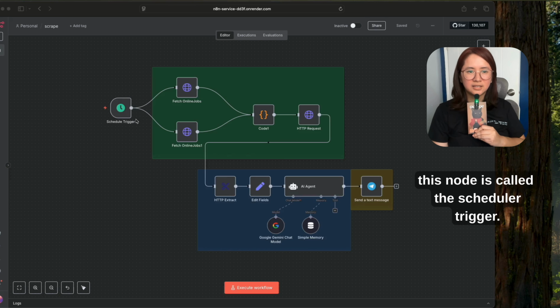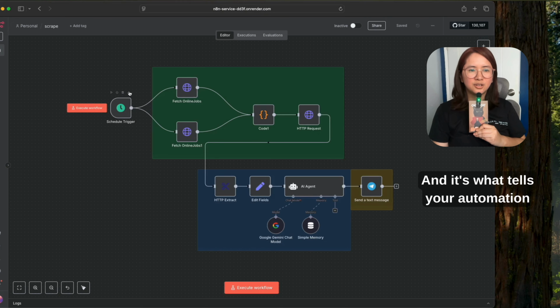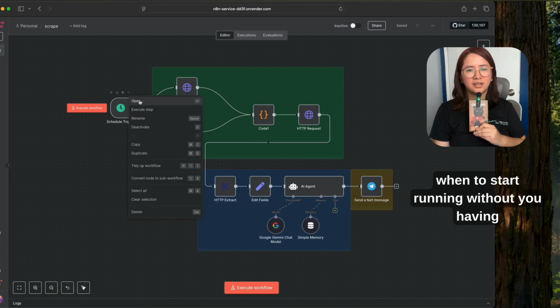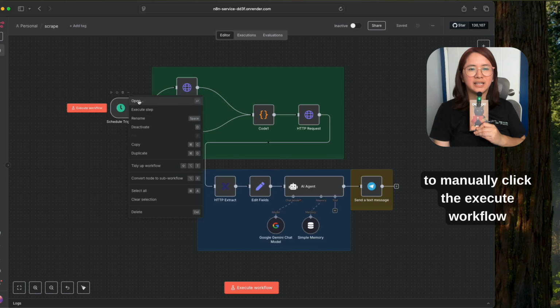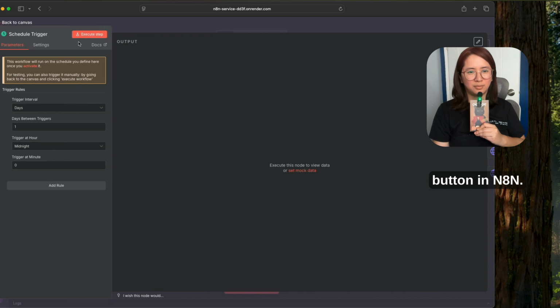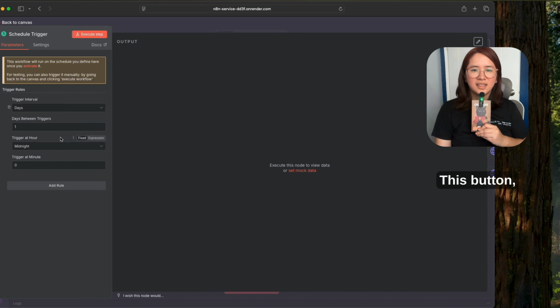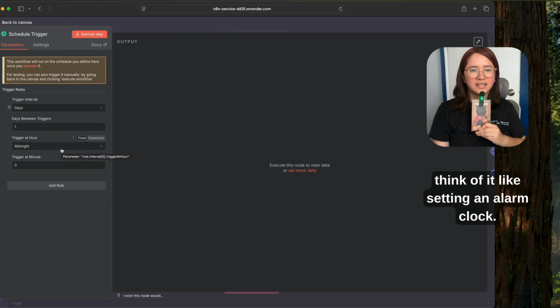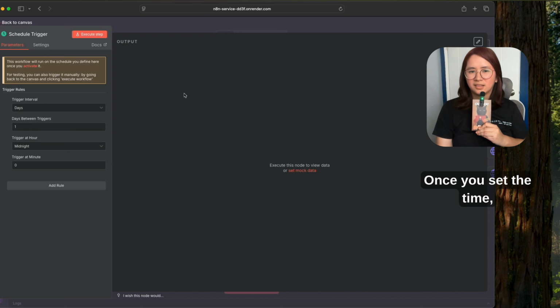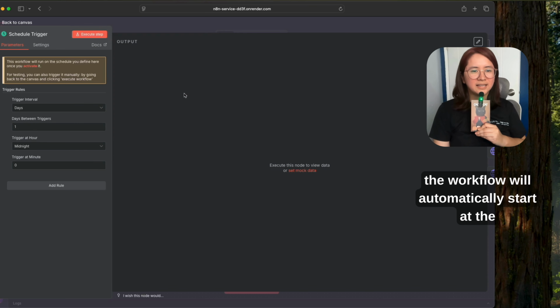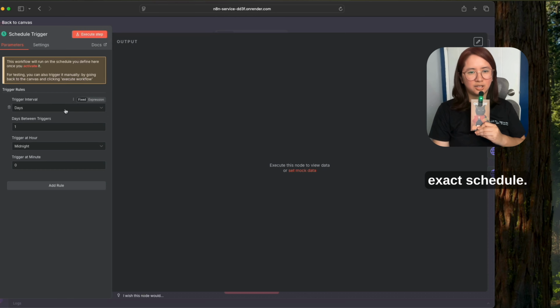So this node is called the scheduler trigger, and it's what tells your automation when to start running without you having to manually click the execute workflow button in N8N. Think of it like setting an alarm clock. Once you set the time, the workflow will automatically start at the exact schedule.